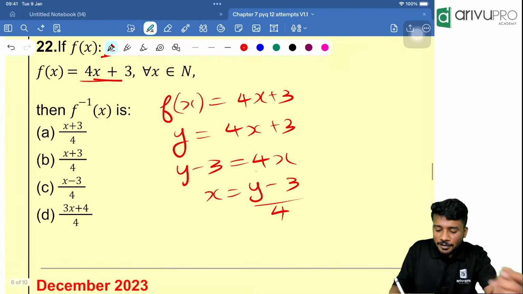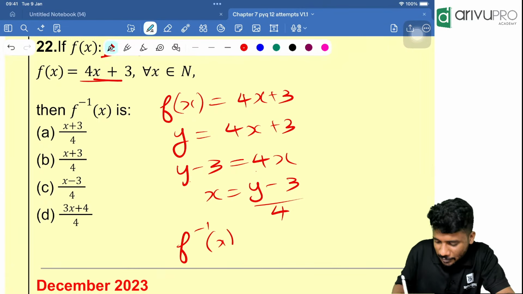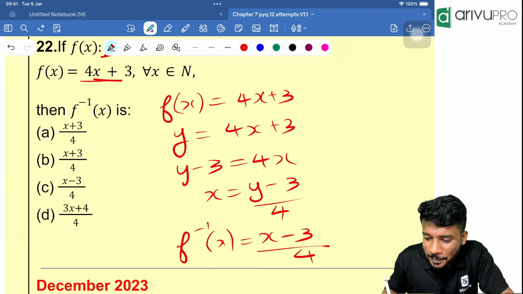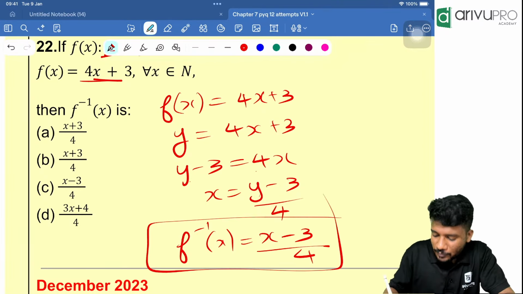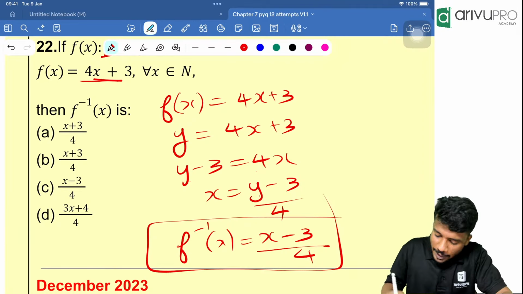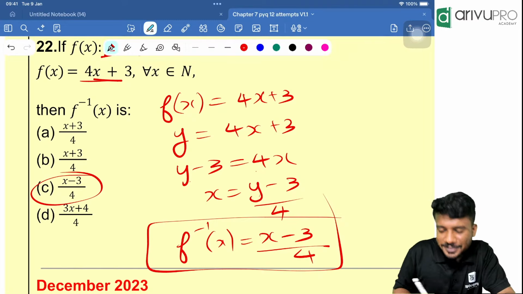Now people, instead of x, you will put f inverse of x. Instead of y, you will put x. So x minus 3 divided by 4. Which option is the answer? x minus 3 divided by 4. Option C is the answer.